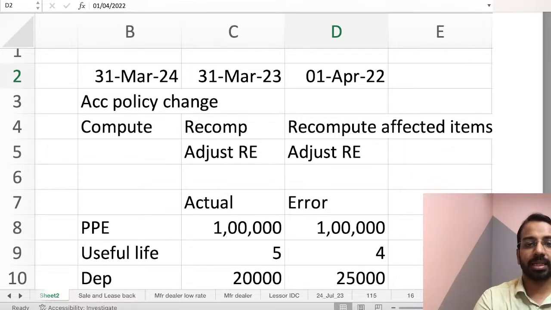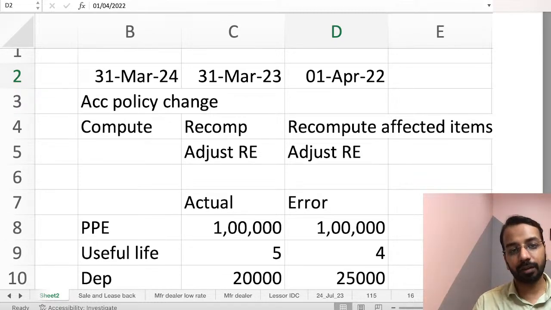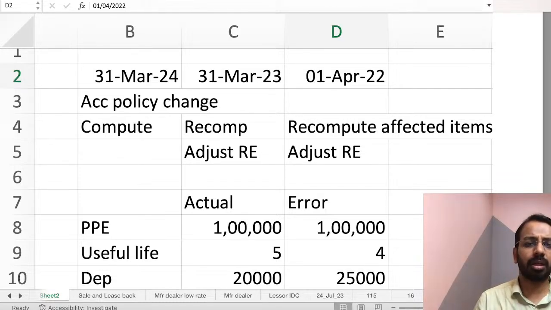If that is the case, then you will retrospectively apply from the earliest period from which it is practicable. Meaning to say, if it is impracticable to determine the impact of this change in the previous period, because there's a lot of calculation involved and I am not able to determine it properly, then you will apply it retrospectively from the period from which it is practicable.